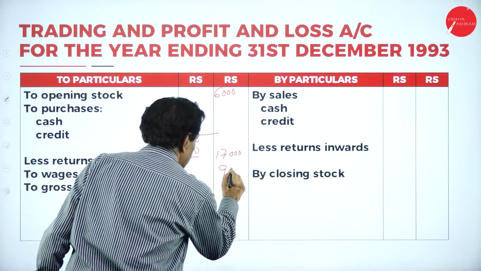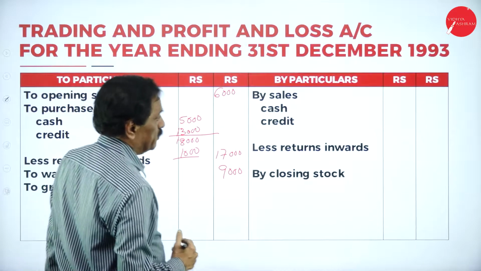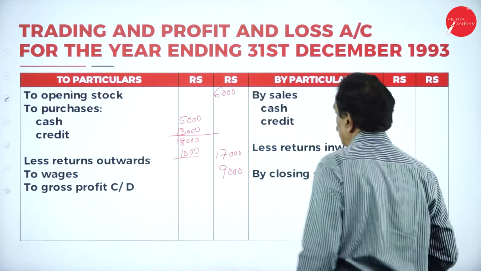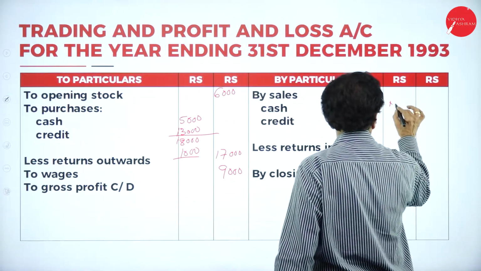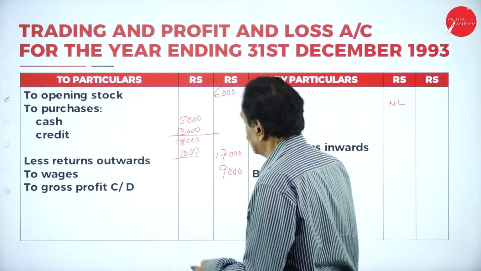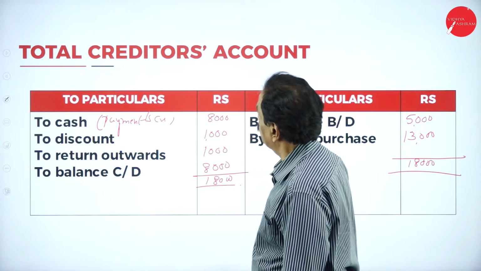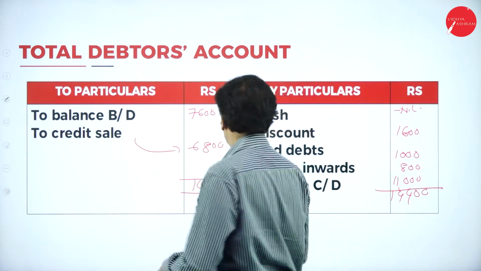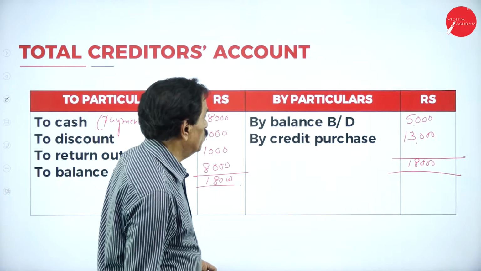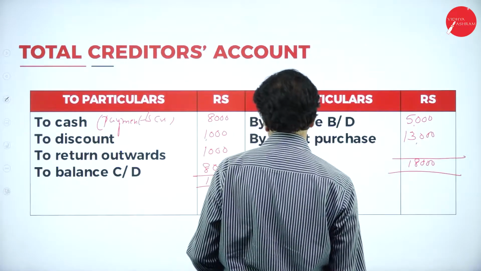No outstanding. Come back to the credit side. By sale, there was no cash sale here, nil. There was a credit sale in the debtor account. When you prepare the debtor account, there was a credit sale to the extent of 6,800 here.